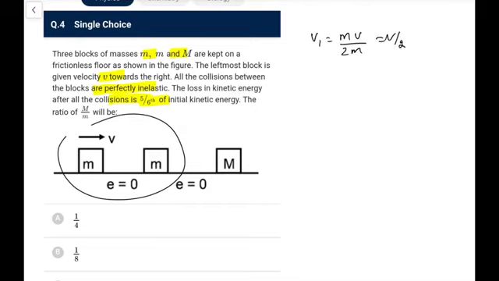Now when this combined mass sticks to the next block, we can directly write 2m into v1, that would be equal to m plus 2m into v final.